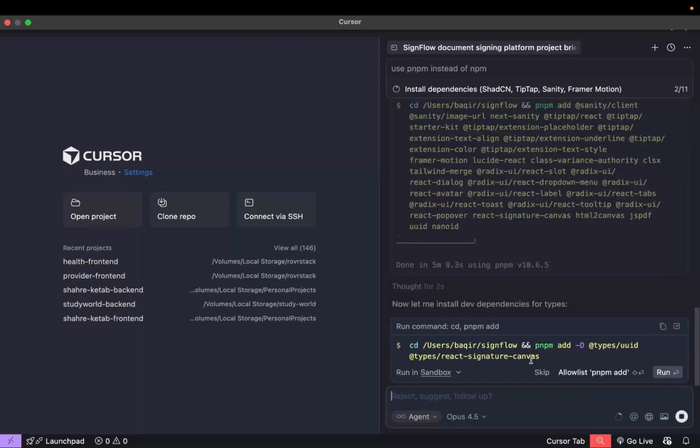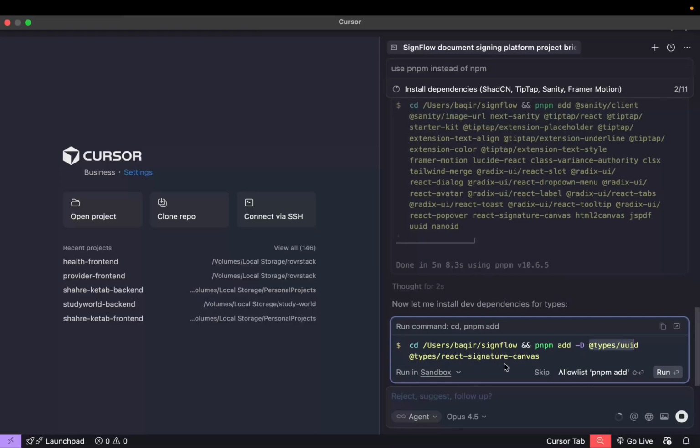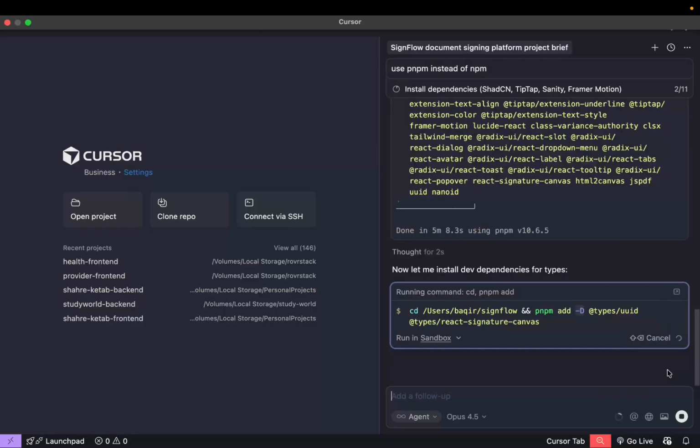All right, so now it asks for this types package, which is needed for React signature canvas, which we already have, but we need its types as well. So that's why it installs that as a dev dependency. So we're going to run this.